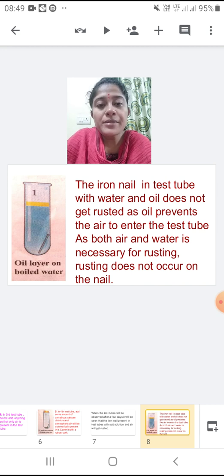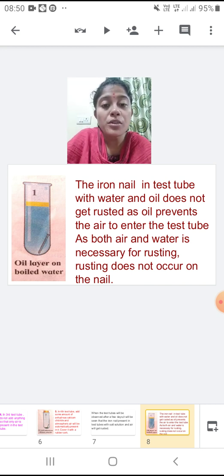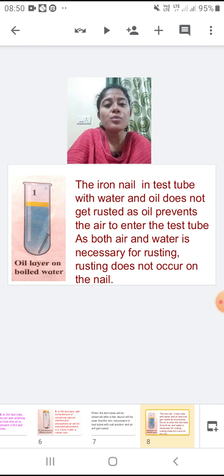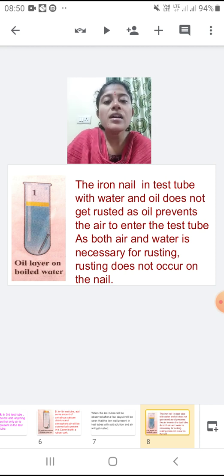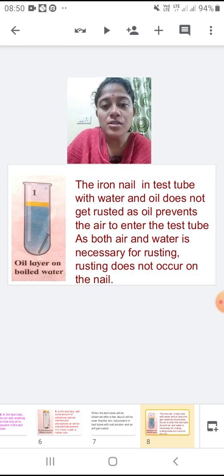Now what will happen with the iron nail which is present in the test tube with boiled water and oil? If we observe that test tube after a few days, we will see that the iron nail present in the test tube with boiled water and oil will not get rusted at all.